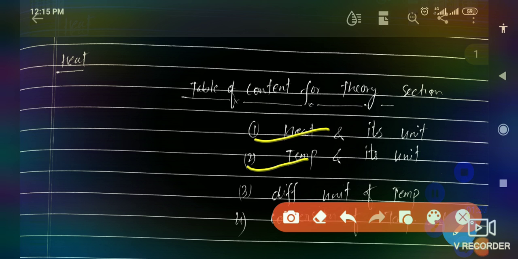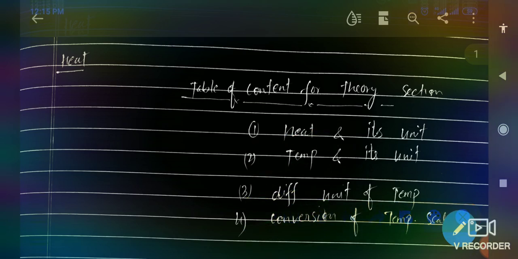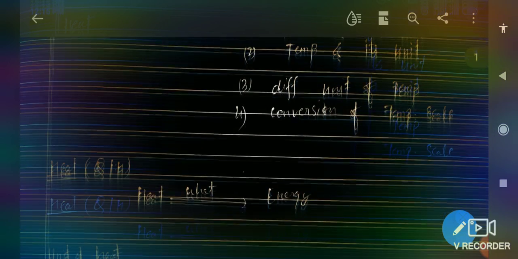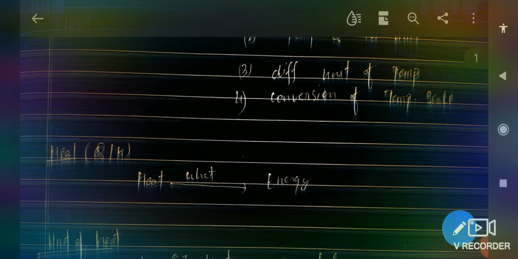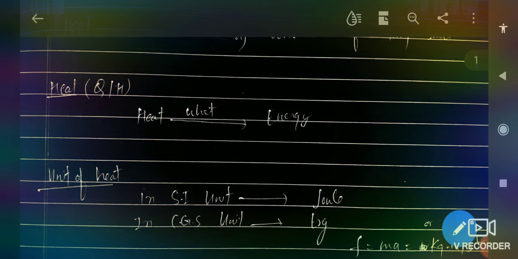Second heading is temperature and its unit, third is different units of temperature, fourth is conversion of temperature, that is, temperature scales, and fifth is anomalous expansion of water. We will complete these one by one.